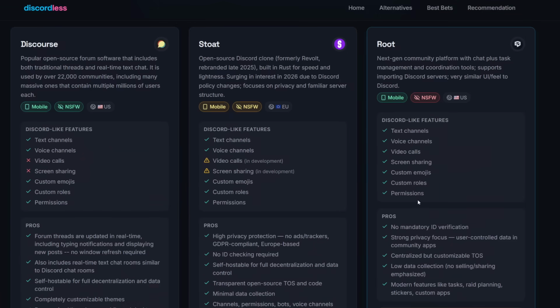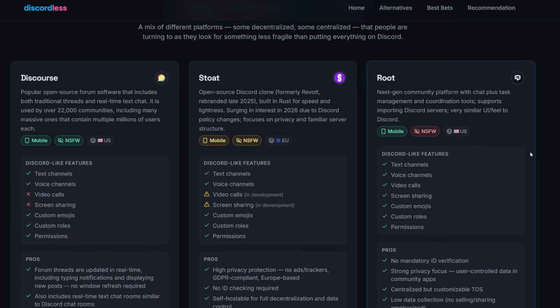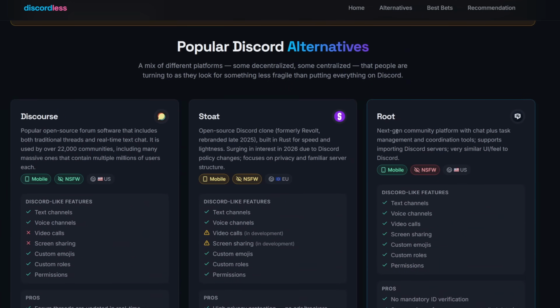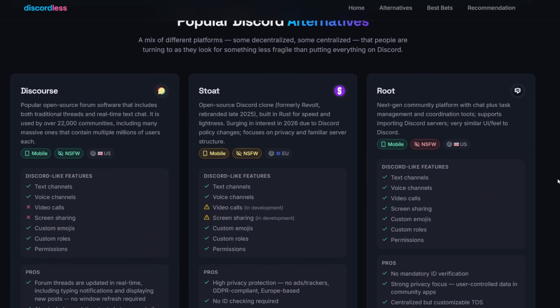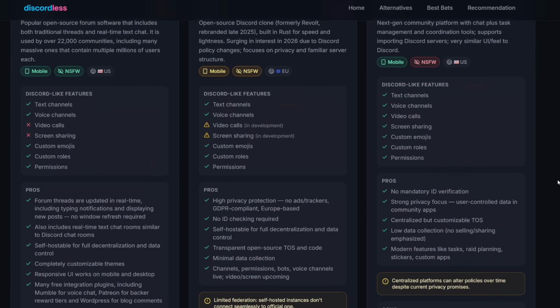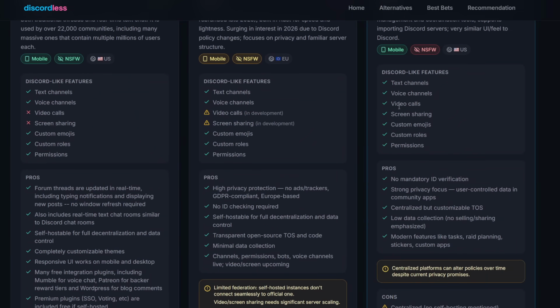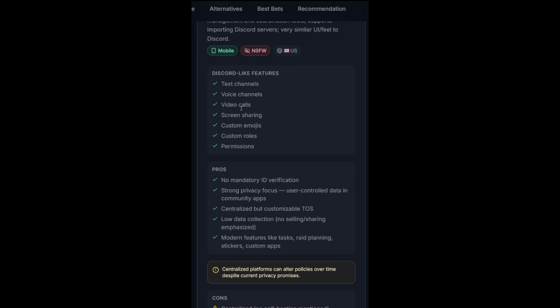All right, next one is going to be Root. This is another one that a lot of you guys have been telling me about in the live streams. Next gen community platform with chat plus task management and coordination tools, supports importing Discord servers, which is really cool because a lot of people don't want to leave Discord because of all the servers that they have over there and all the friends that they have and stuff. So the Discord-like features, it actually ticks all the boxes. Text channels, voice channels, video calls, screen sharing, custom emojis, custom roles, and permissions.